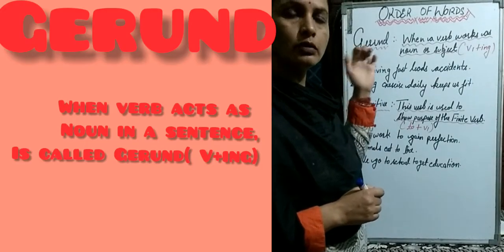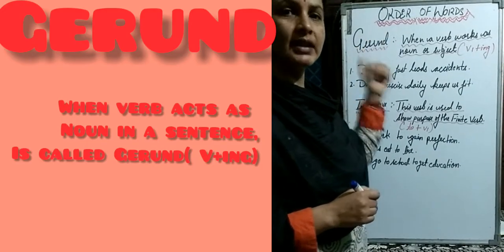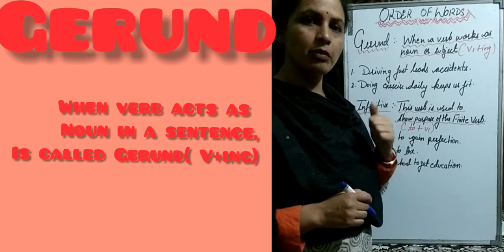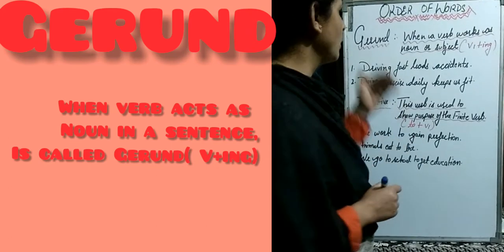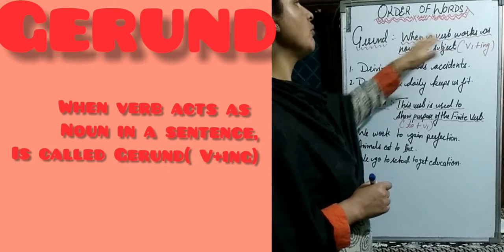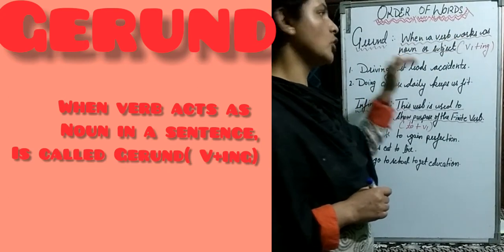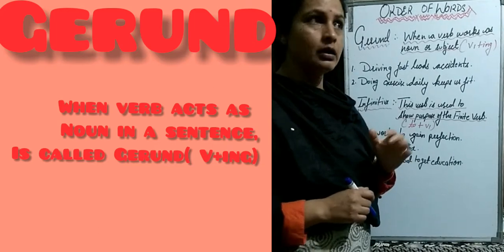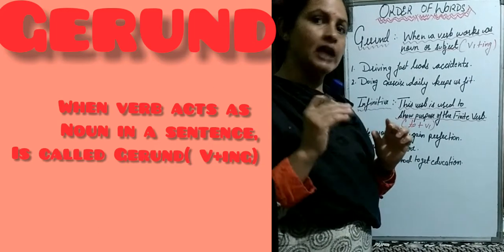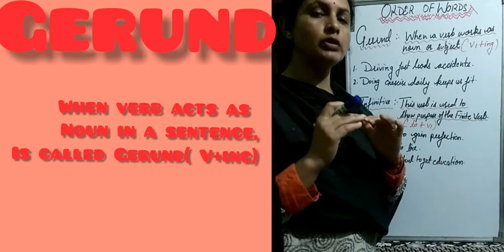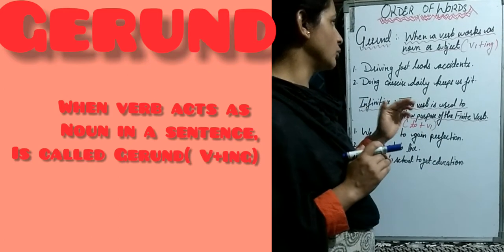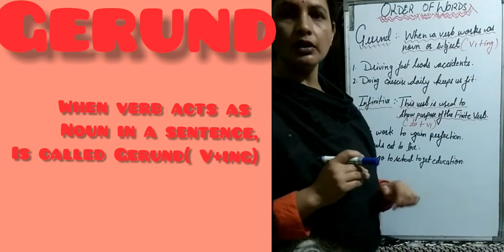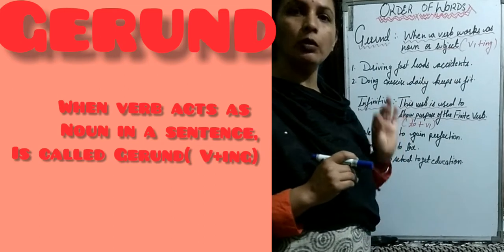Now we are going to discuss gerund, that is the second type of non-finite verb. What is gerund, children? When a verb works as a noun or subject in a sentence, that we call gerund. Gerund and present participle both carry the ing form with the first form of verb.